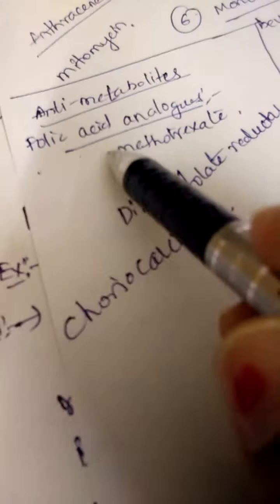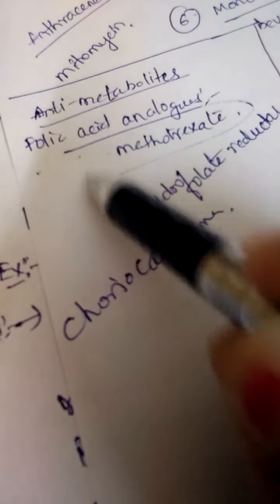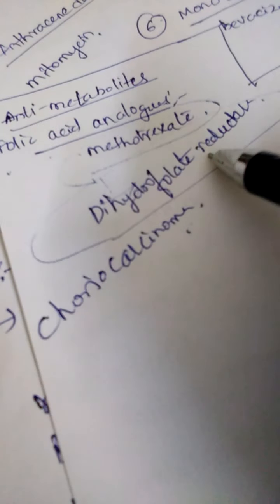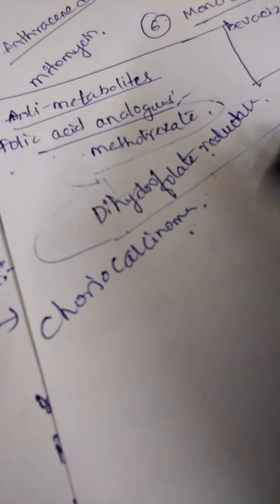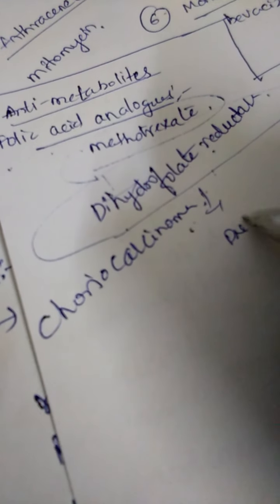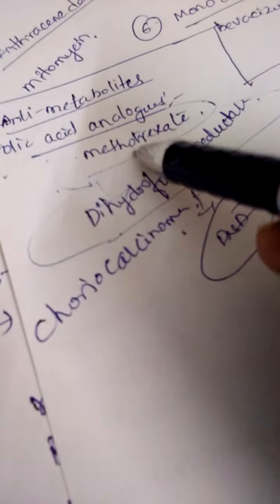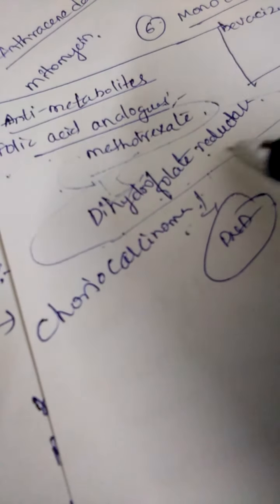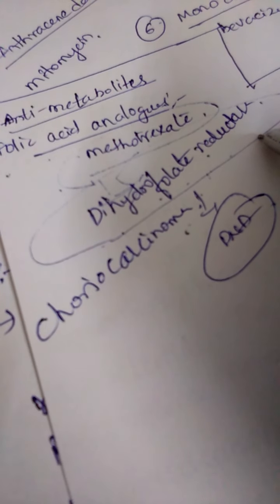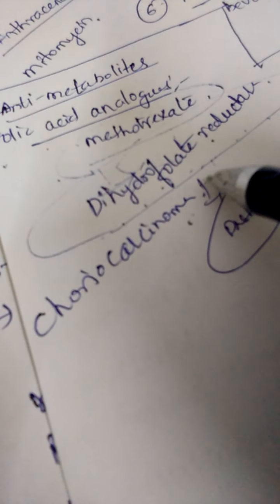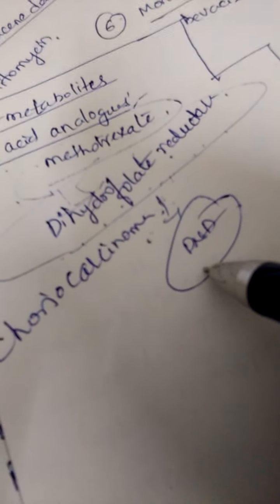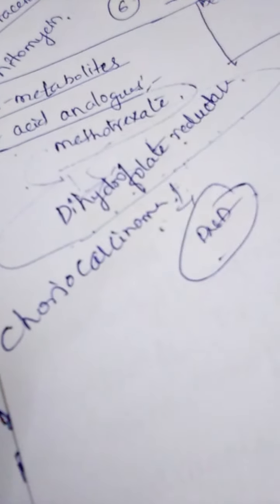So what is the action of folic acid analogs? The drug is methotrexate. It mainly acts upon the dihydrofolate reductase enzyme, which in general conditions is helpful for DNA synthesis. Whenever methotrexate binds to the dihydrofolate reductase enzyme present inside the cells, there is inhibition of this enzyme, and this indirectly inhibits DNA synthesis.